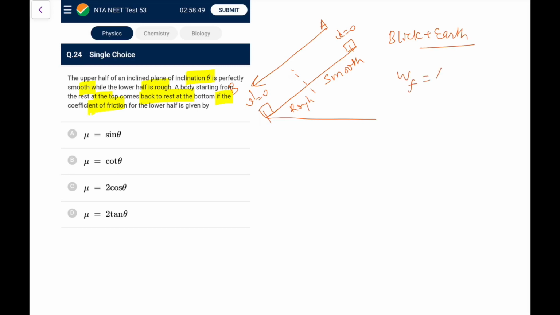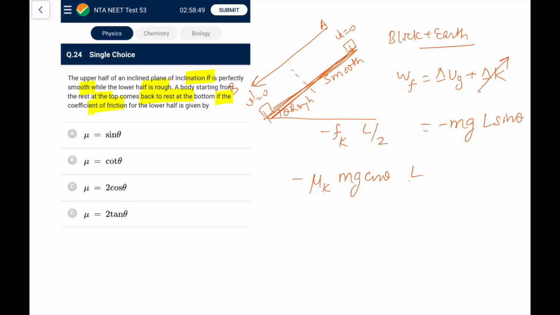so I will say W friction is delta Ug plus delta K. Delta K is 0 because initial and final speeds are both 0. Delta Ug is minus mg, and let's say I write the angle as theta and the length as L, so that would be L sine theta. Now what is the work done by friction? That is minus Fk times L by 2 distance, and Fk you know is mu k N, and N here is mg cos theta, so mu k mg cos theta into L by 2 is equal to minus mgL sine theta.